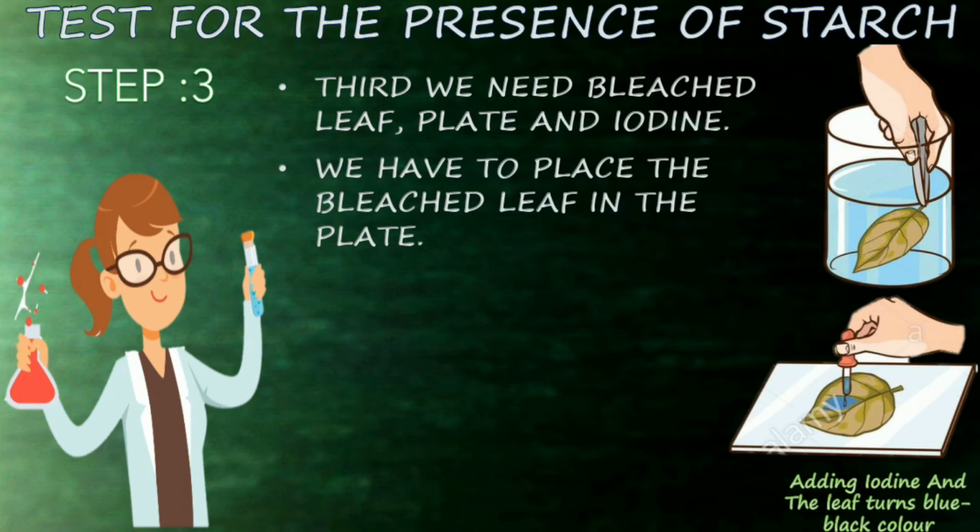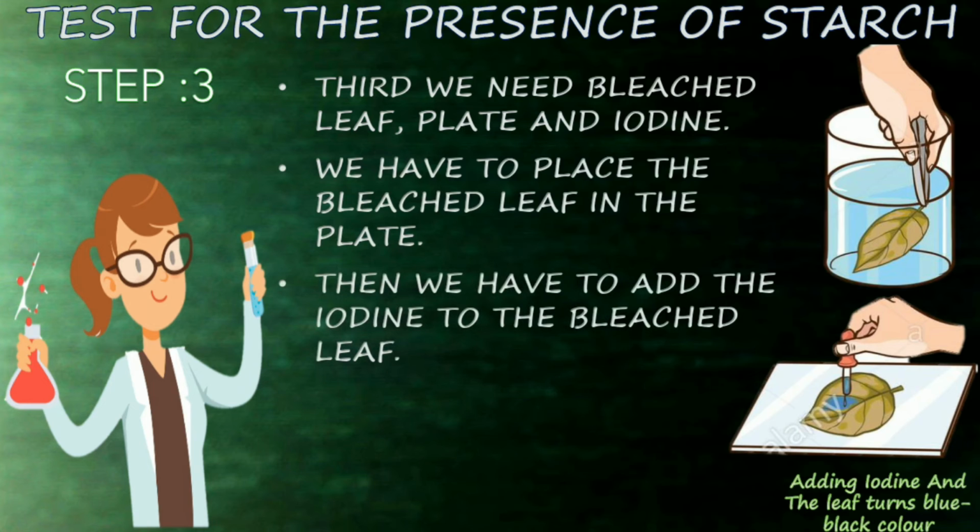We have to place the bleached leaf in the plate. After that, we have to add the iodine to the bleached leaf. The bleached leaf is the leaf that we have taken from the result of step 2.